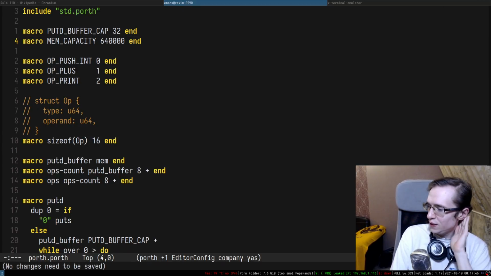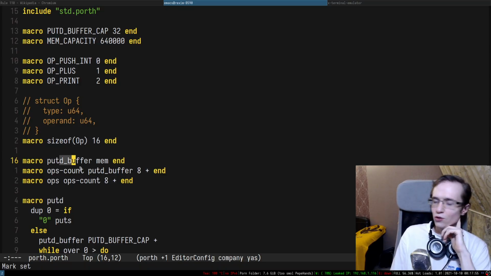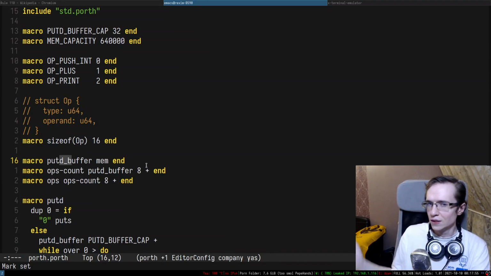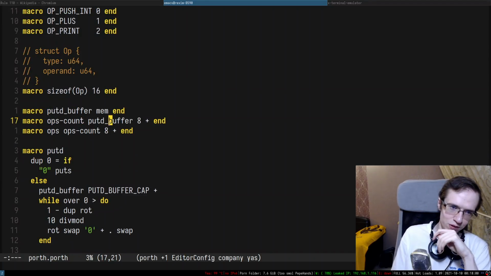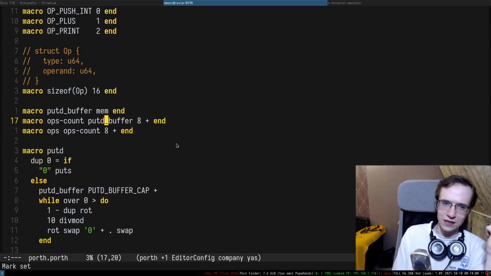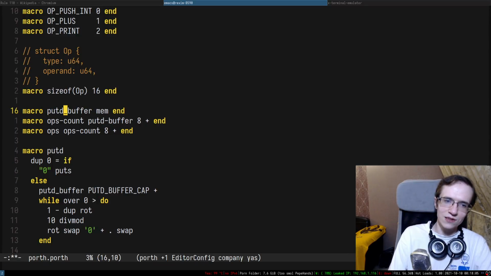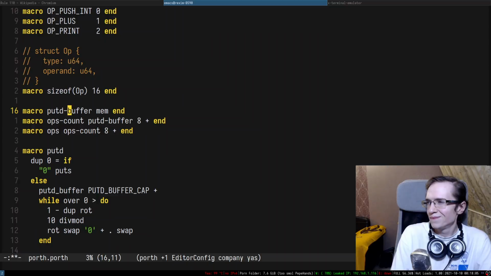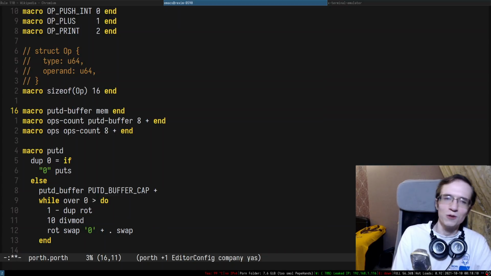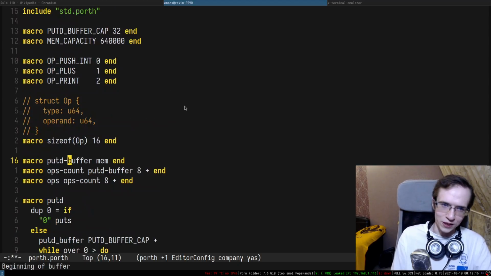So why does OP dash count have a dash and everything else an underscore? There is no particular reason. This is because you can use both dashes and underscores in the names. It's more of a whatever. It just happens to be there. Maybe I'll have to go through the entire thing and make a consistent style, but I just don't care. It's the same level of question as why spaces and not tabs. I don't care. I'm trying to solve a more complicated problem right now.